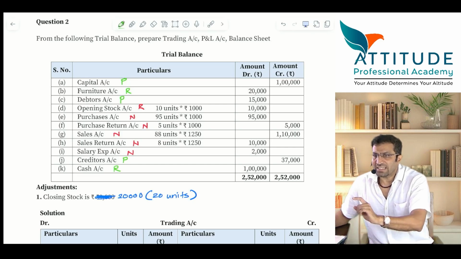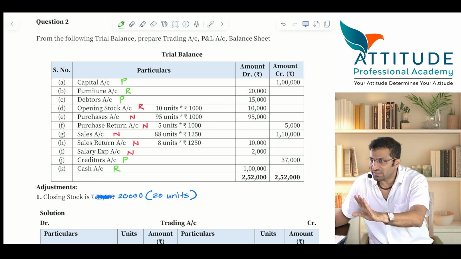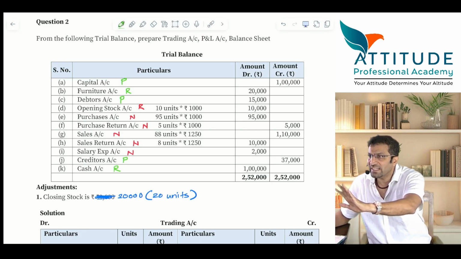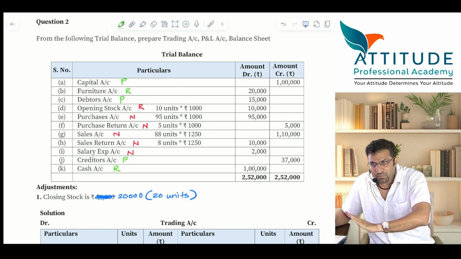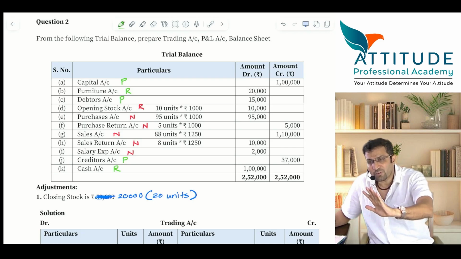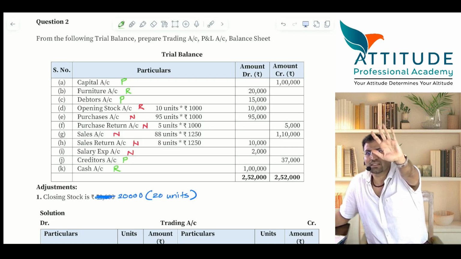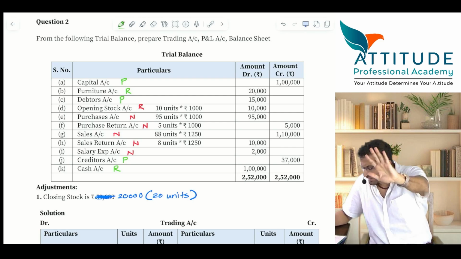Okay? Now the items which I have put in green will not get closed. They will appear in balance sheet. Items which are written in red, they will get closed. You have to pass the closing journal entries. Is that clear? Yes? Okay.